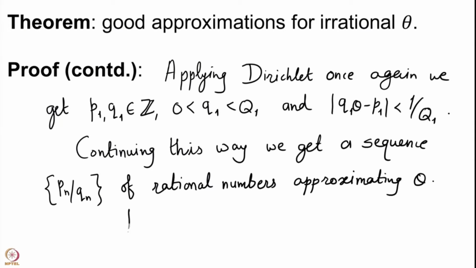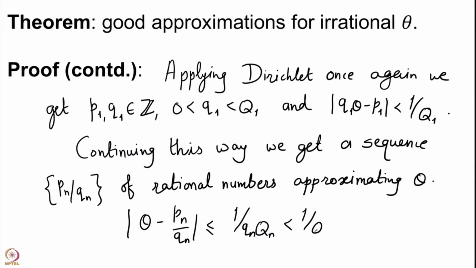This is because we have that mod theta minus Pn upon Qn, remember, is going to be less than or equal to 1 upon Qn capital Qn, which is certainly less than 1 upon capital Qn, or you may have equality here if you wish.